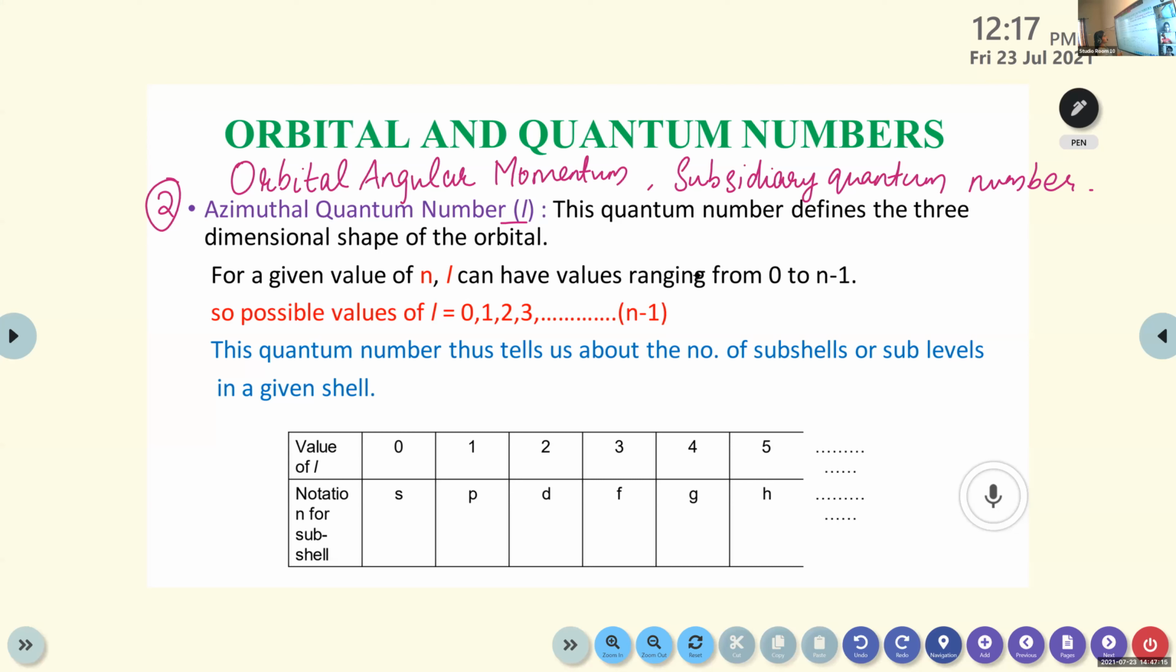So this is the second one. This quantum number defines the 3-dimensional shape of the orbital. The principal quantum number provides the size and energy of the shell. Here, the azimuthal quantum number defines the 3-dimensional shape of the orbital.